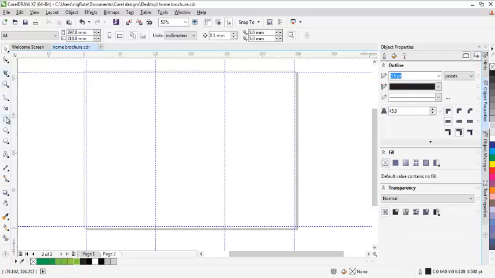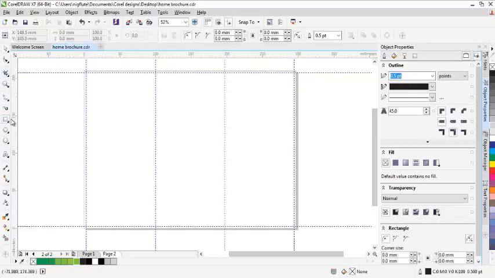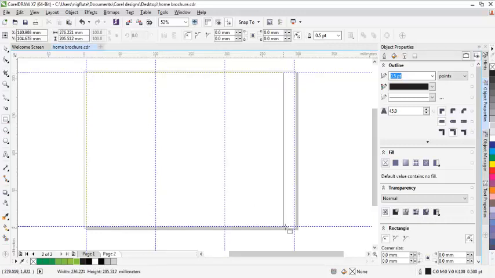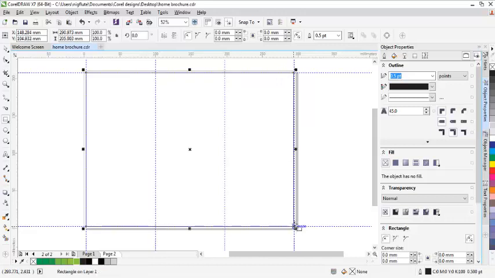Now I will pick this rectangle tool, come here and I'll draw these two. So the essence of doing this is because I don't want to create this page individually the way I've created the first page.